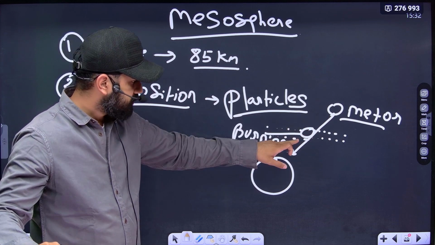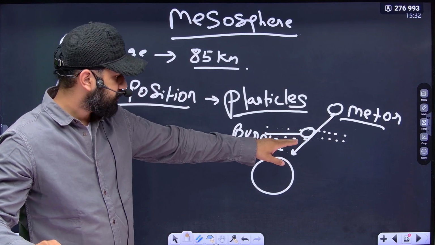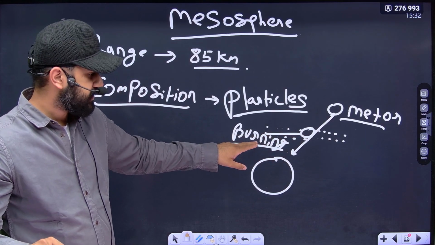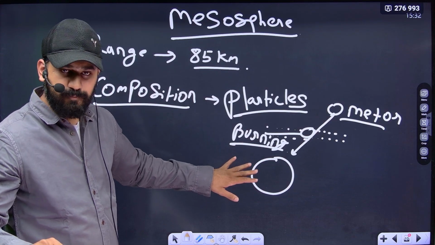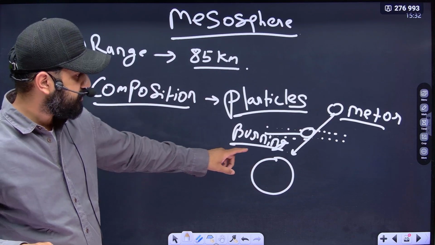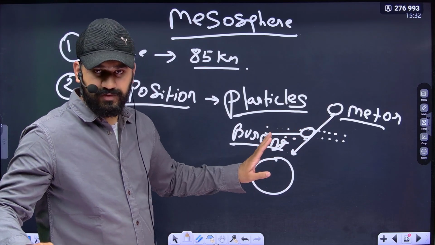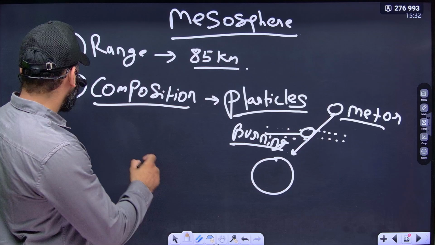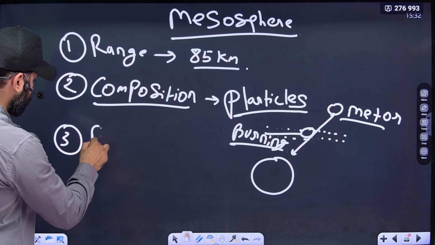Therefore, when the meteor comes to the mesosphere layer, it burns out and will not impact the earth. Many of the meteors which come toward the earth's surface end in the mesosphere only because of these particles. So we have completed the mesosphere and its relevance also.